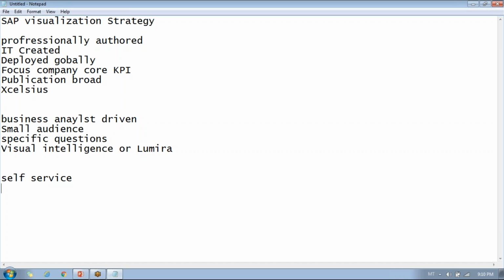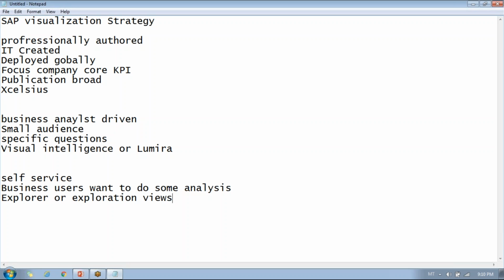When it comes to self-service, where business users want to do some analysis, they can use either Explorer or Exploration Views. So where does Design Studio fit basically?